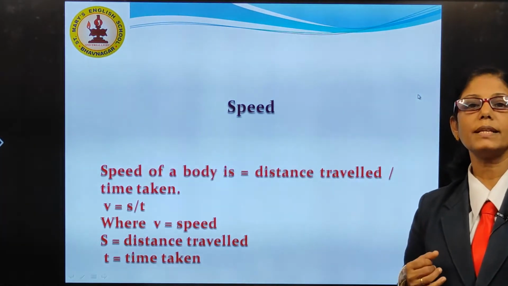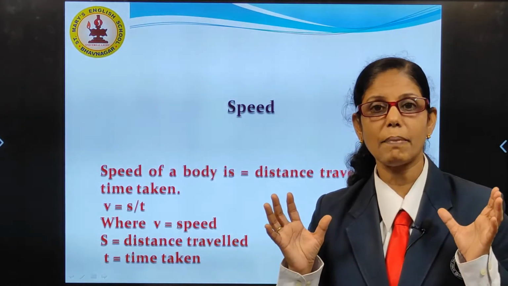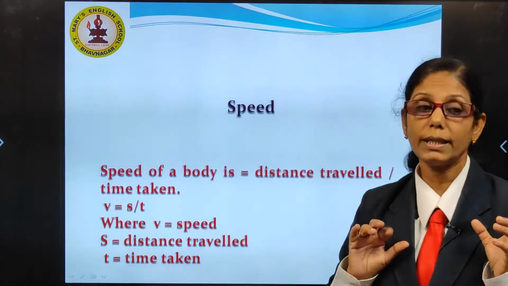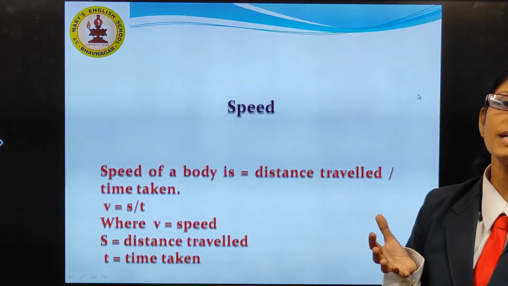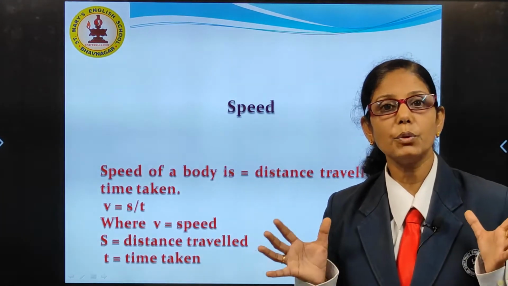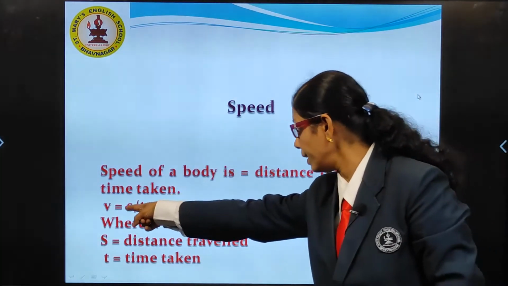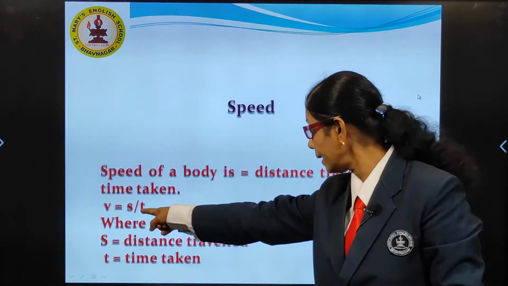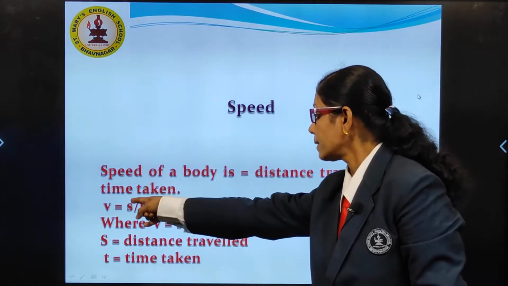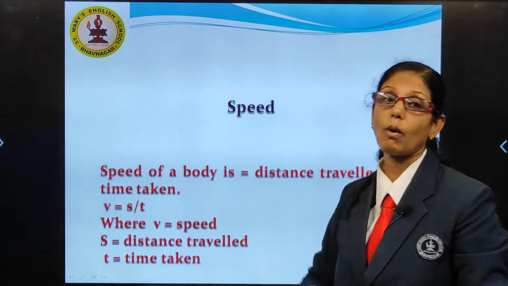So what is the definition of speed? How will we calculate speed? We can calculate the speed of a person by taking distance travelled upon time. So speed of a body is defined as the distance travelled per unit time. Speed is represented by V, distance is represented by S, time is represented by T. So the mathematical equation for speed is V is equal to S upon T.